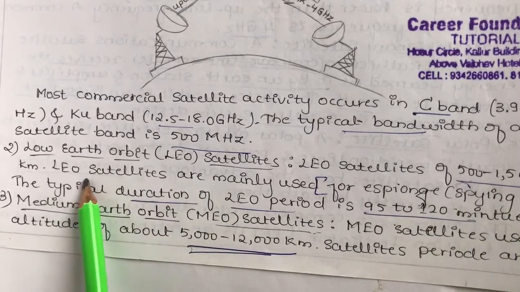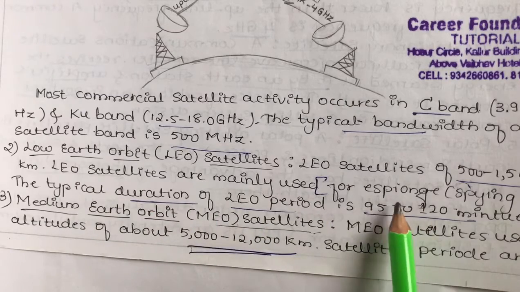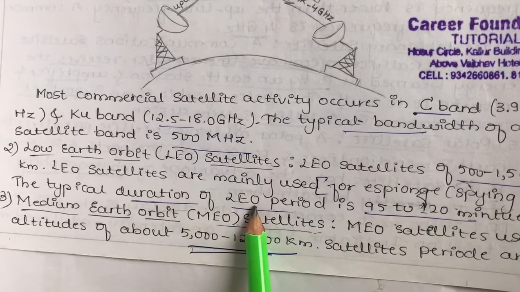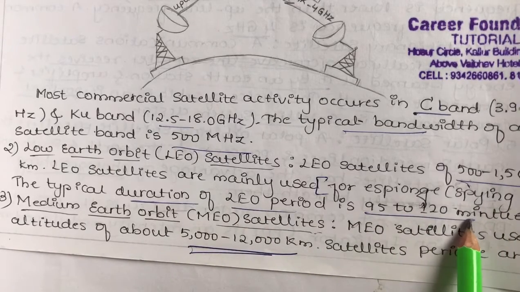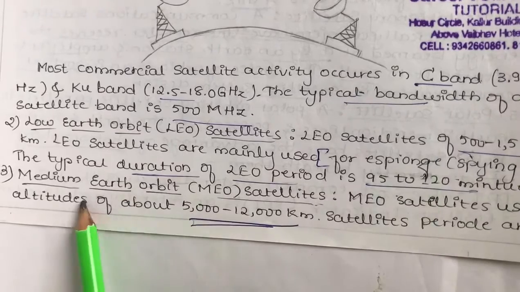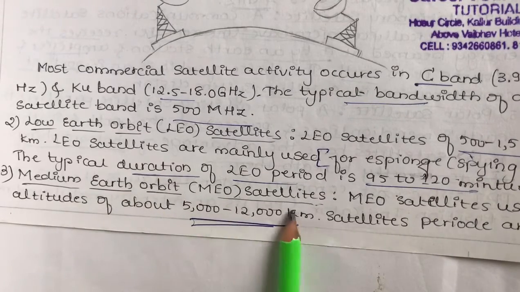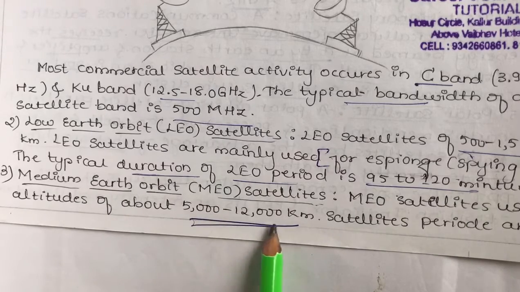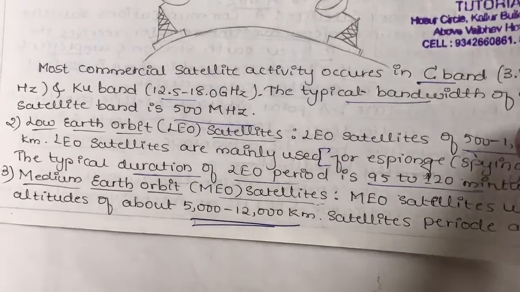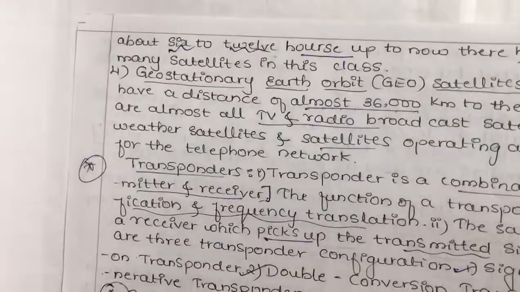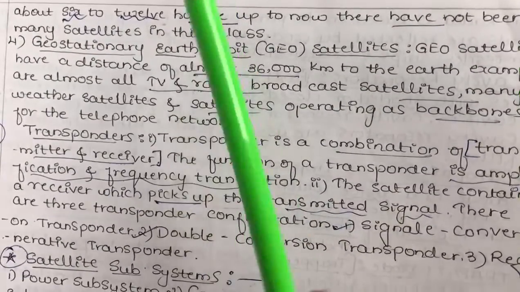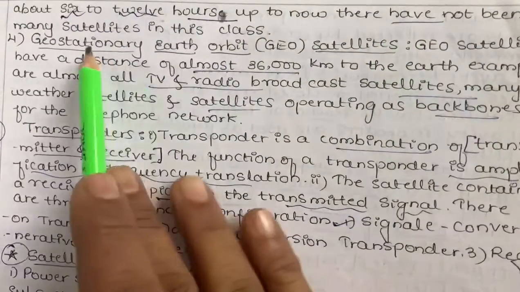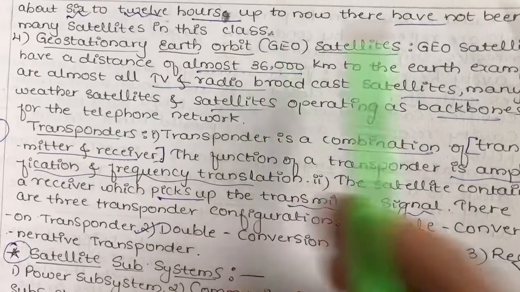We have different satellites. LEO, that is low Earth orbit satellites, are at 500 to 1500 kilometers, and these satellites are mainly used for spying purposes, espionage, and the typical LEO period is 95 to 120 minutes for a rotation. MEO, medium Earth orbit satellites, use altitudes of about 5000 to 12,000 kilometers, and their periods are about 6 to 12 hours. Up to now, there have not been many satellites in this class; there are limited satellites in MEO.